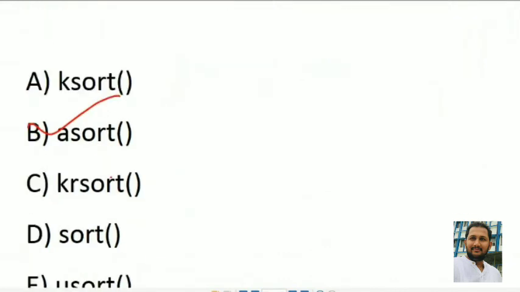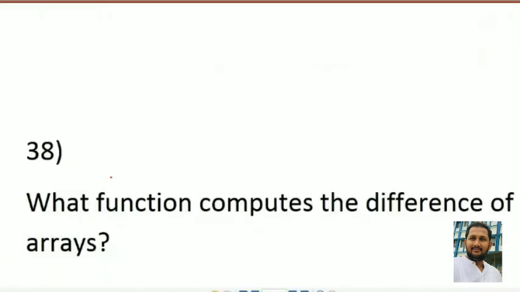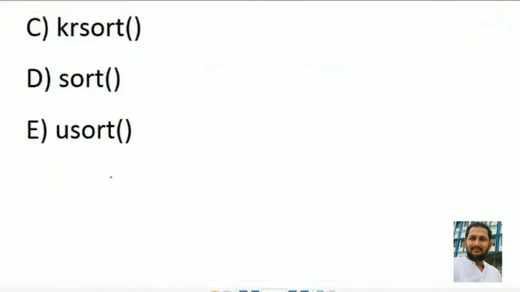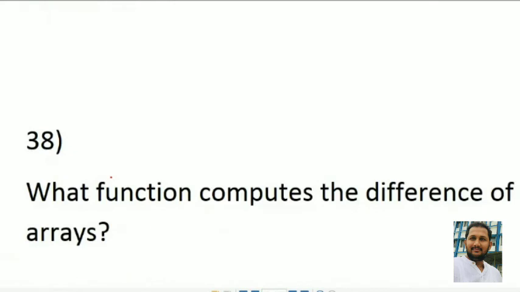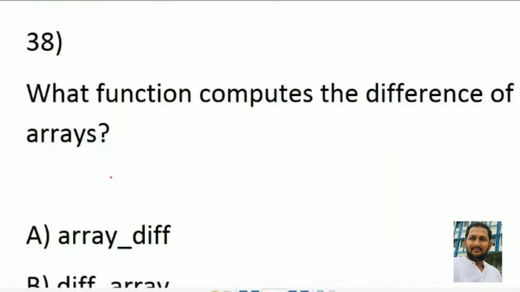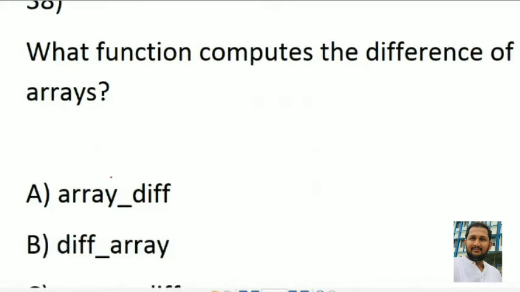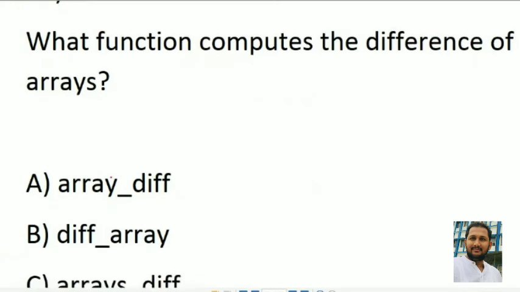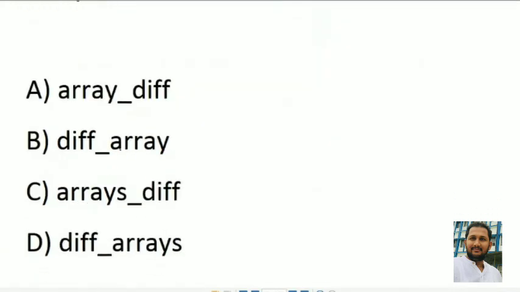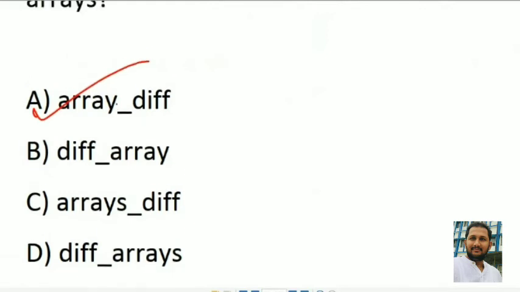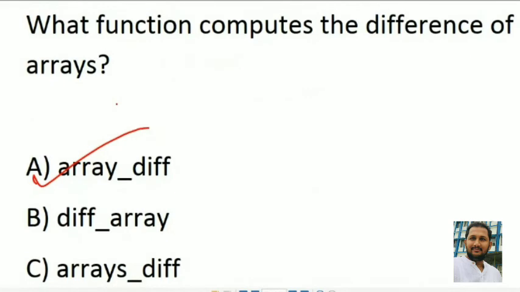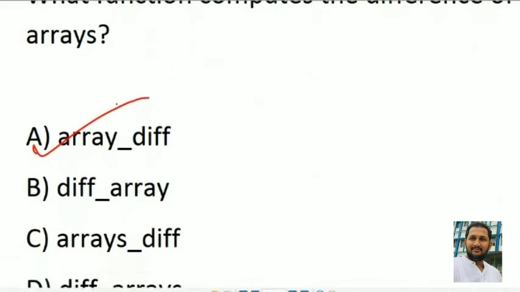Now the question number 38. What function computes the difference of arrays? array_diff. That is A, the right answer. array_diff is used to find the difference between arrays. So A is the right answer.